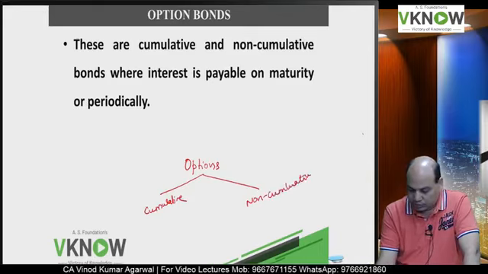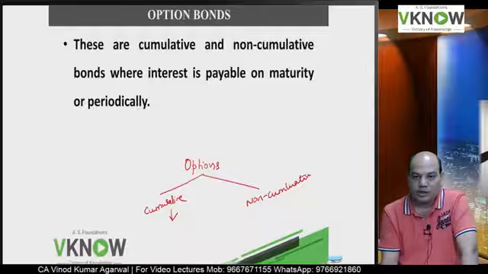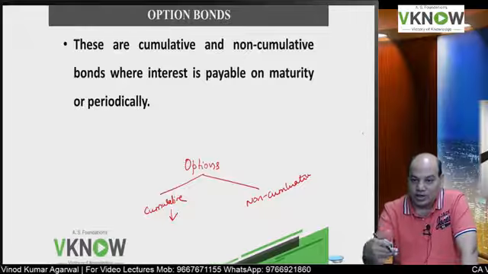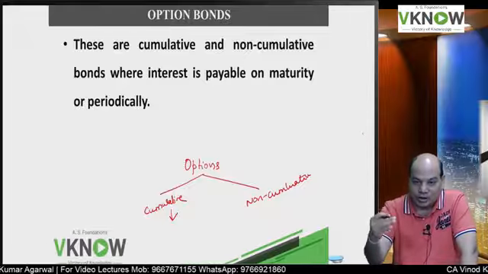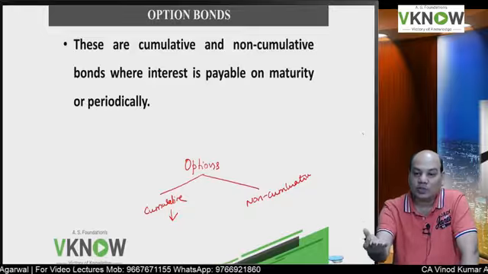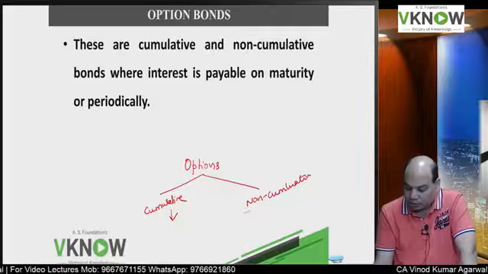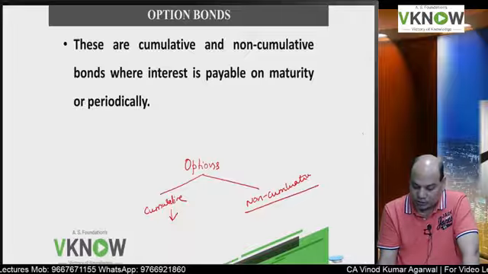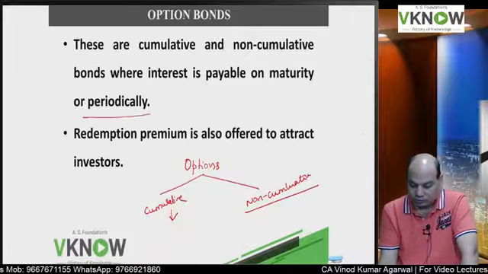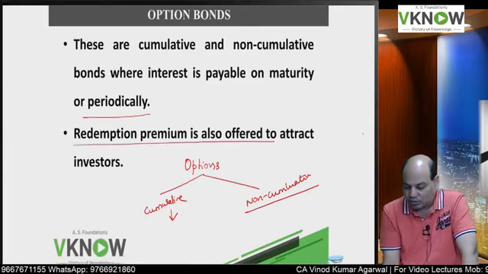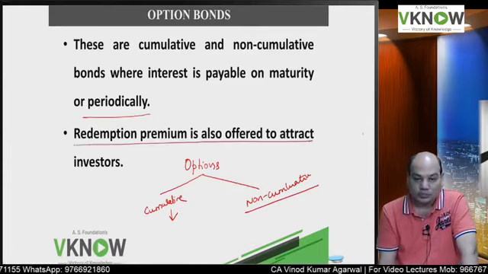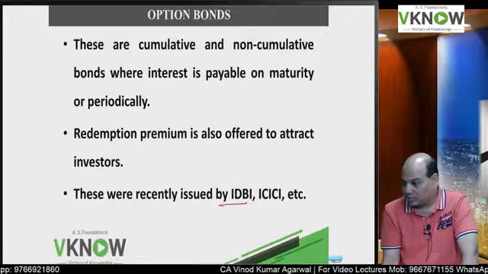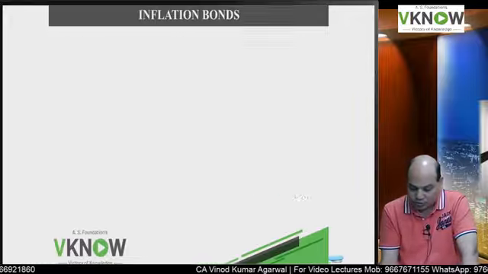What is the meaning of cumulative? In the cumulative option, if you tick cumulative, then you will not get the interest every year. Interest will accrue, keep on getting added to the principal amount, and the principal plus all accrued interest will be paid on maturity. But if it is non-cumulative, then interest will be paid every year. Non-cumulative, interest is payable periodically. Okay. Then sometimes these bonds also give you a premium to attract the investors. Which companies have issued such bonds? IDBI, ICICI, etc. have issued this bond.